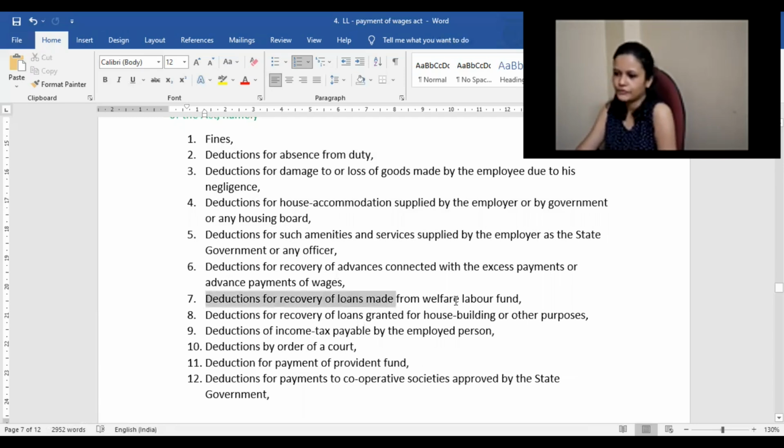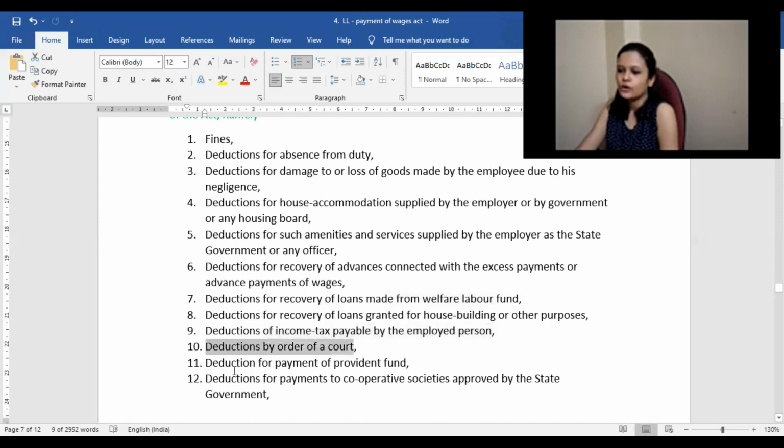Deduction for recovery of loans made from the welfare labor fund, from where employees can take loans. Deduction for recovery of loans granted for house building or other purposes. Deductions for income tax payable by the employed person, like TDS, tax deducted at source, which will be deducted from the salary itself.